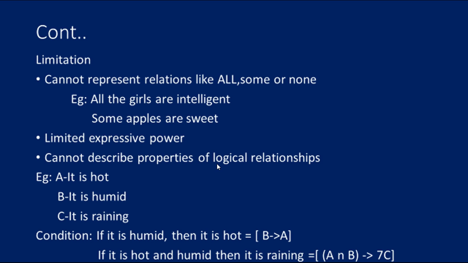If our machine does not depend upon such things, we can go for propositional logic. If it depends on cases like all and some, we need to go for the next representation, called first order logic. Let us see what first order logic is and how it can be used in the next slide. Thank you.